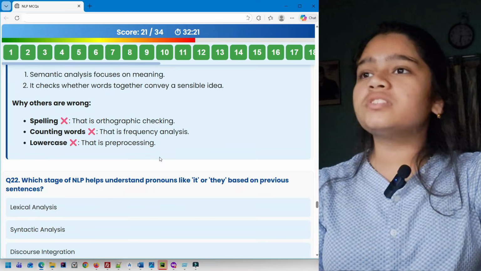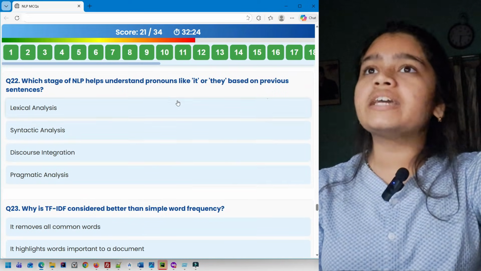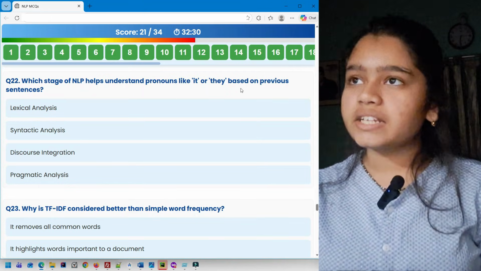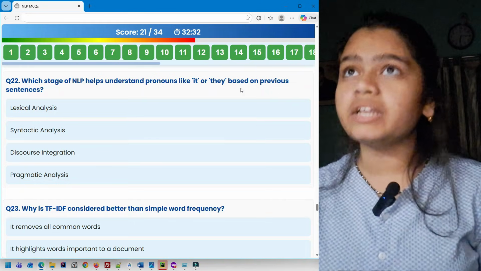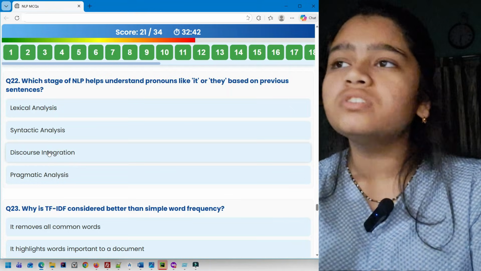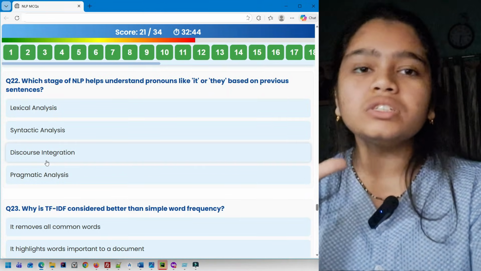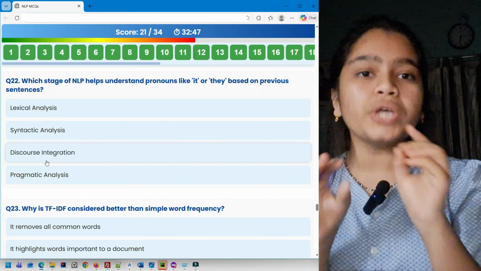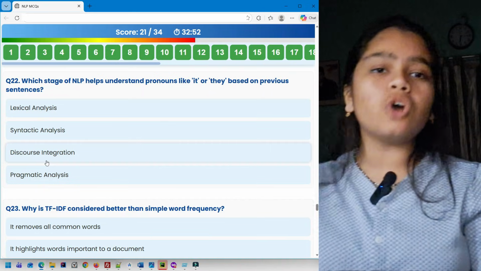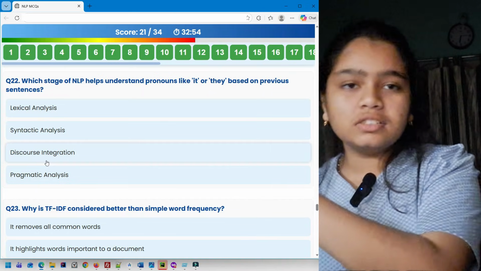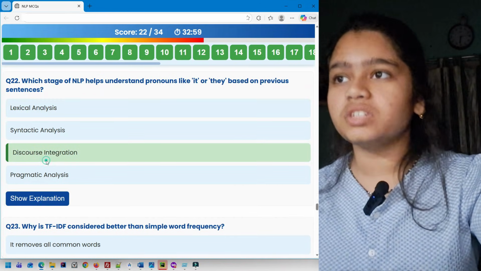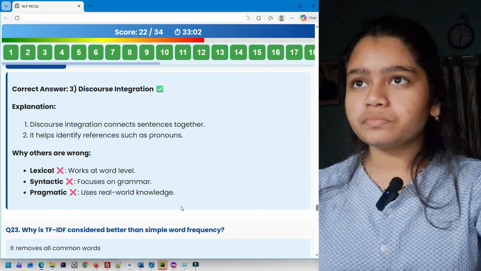Question 22. Which stage of NLP helps understand pronouns like it or they based on previous sentences? Lexical analysis, syntactic analysis, discourse integration, pragmatic analysis. So I've already explained this. It's going to be discourse integration. Why? Because discourse integration goes back to the previous sentences. It checks what the particular pronoun refers to, like it means dog here, they means friends here. So it establishes relationships with the previous sentences. That is discourse integration. Here is the explanation.